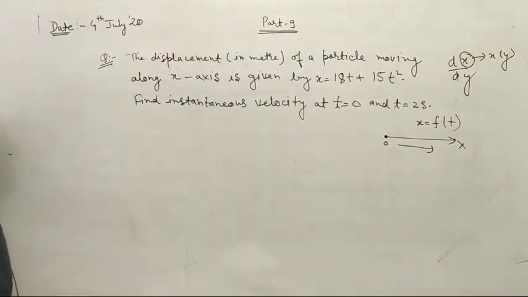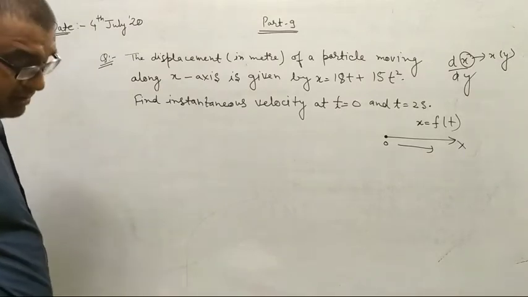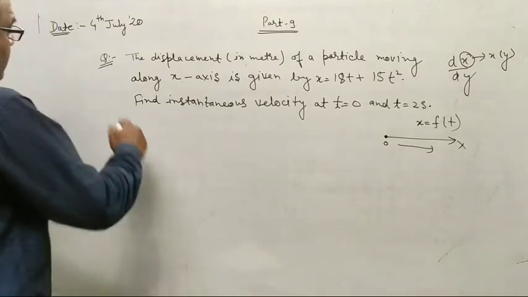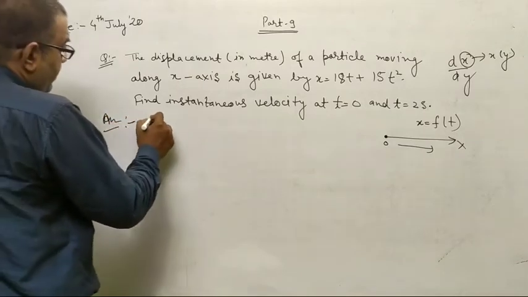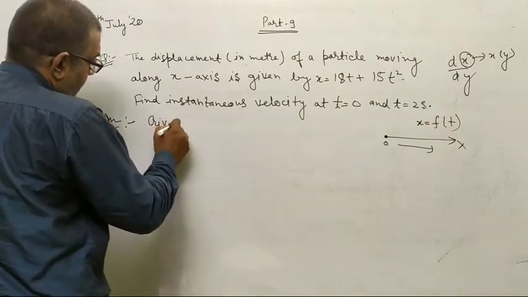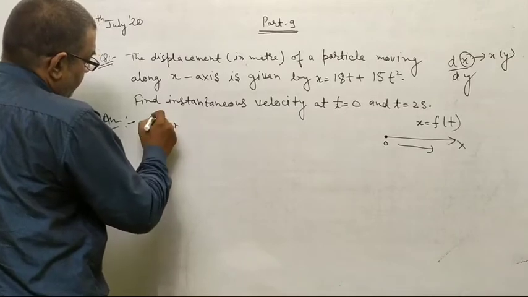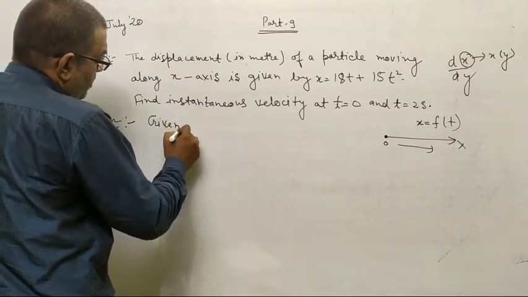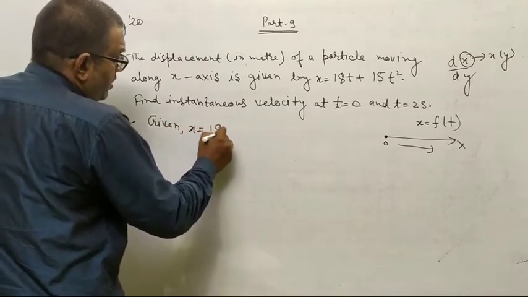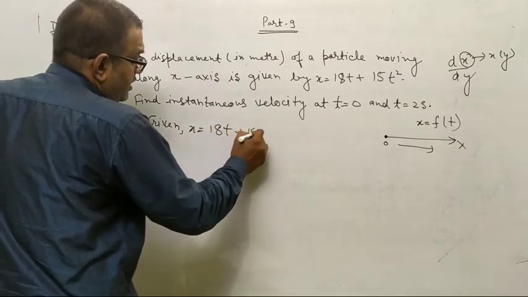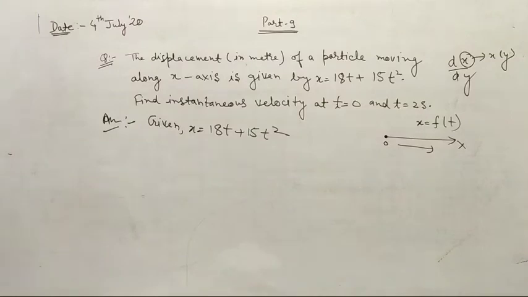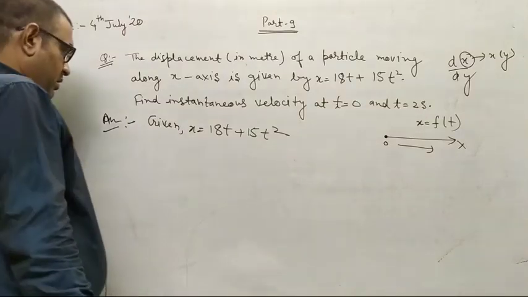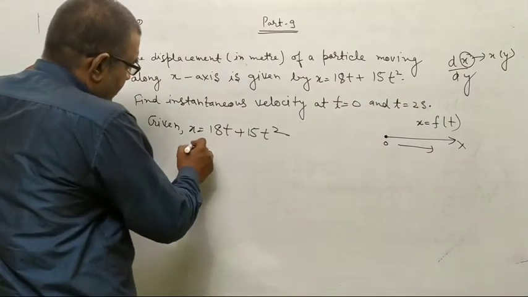So students, here we are going to solve this numerical. Here given, x is equal to 18t plus 15t square. So we have to differentiate it.